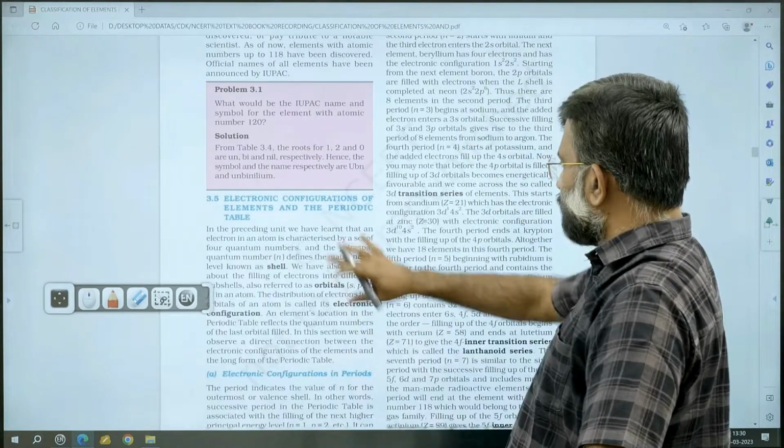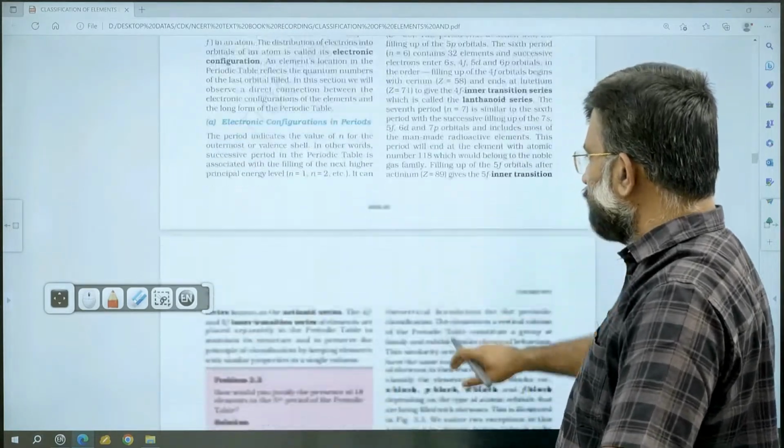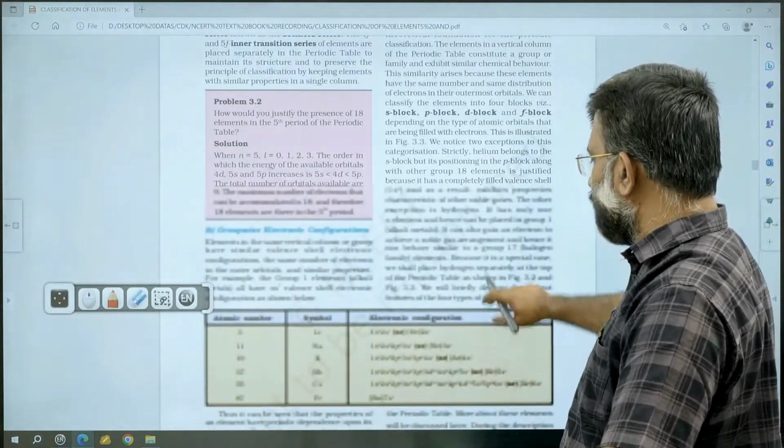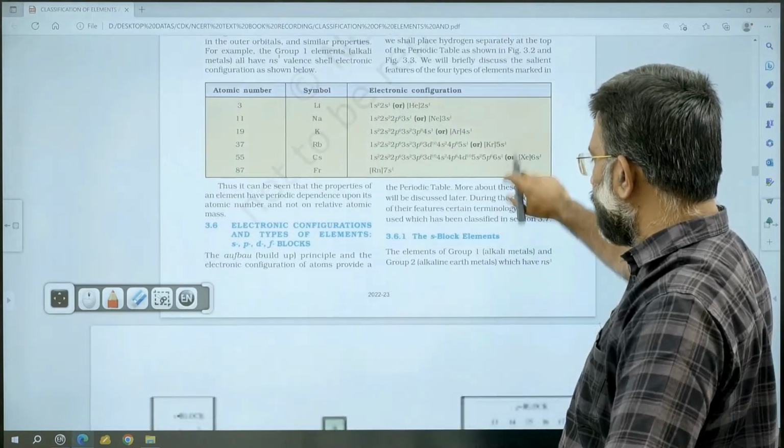Electronic configuration and all, I have already explained. The electronic configuration of the various groups of elements I have already explained.